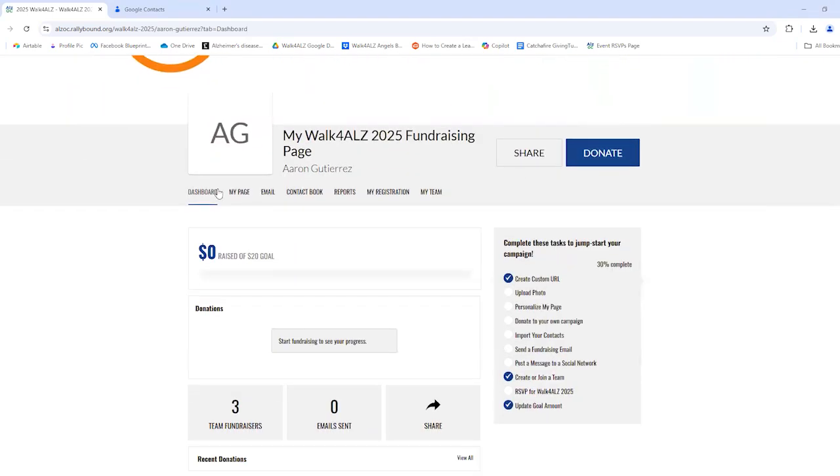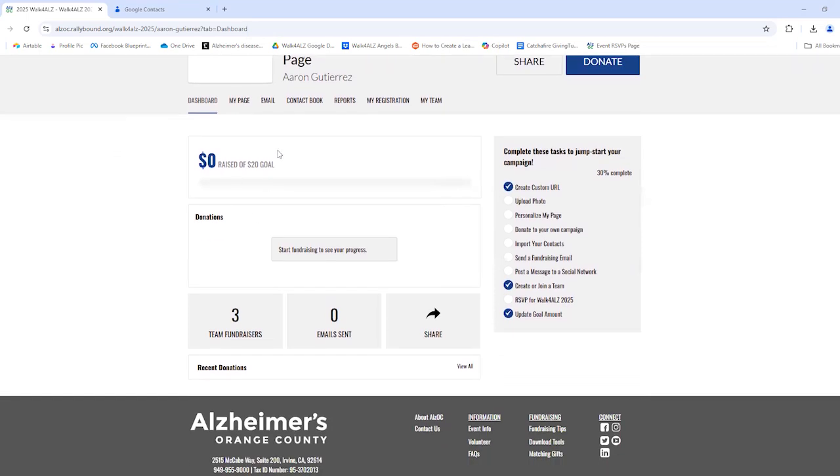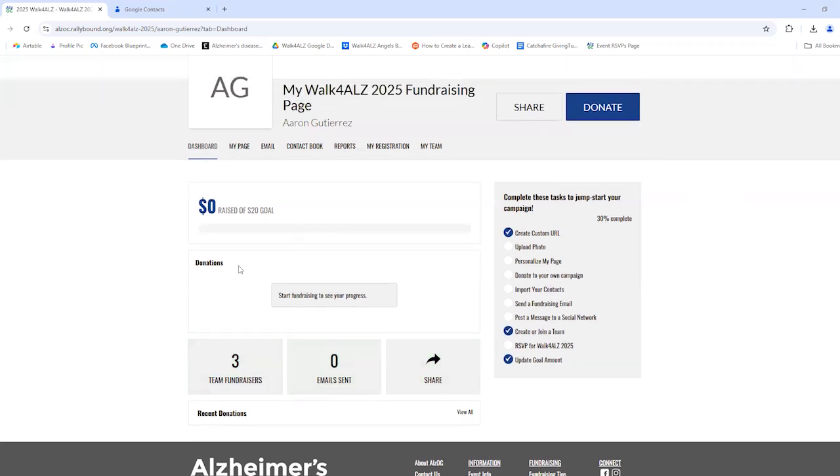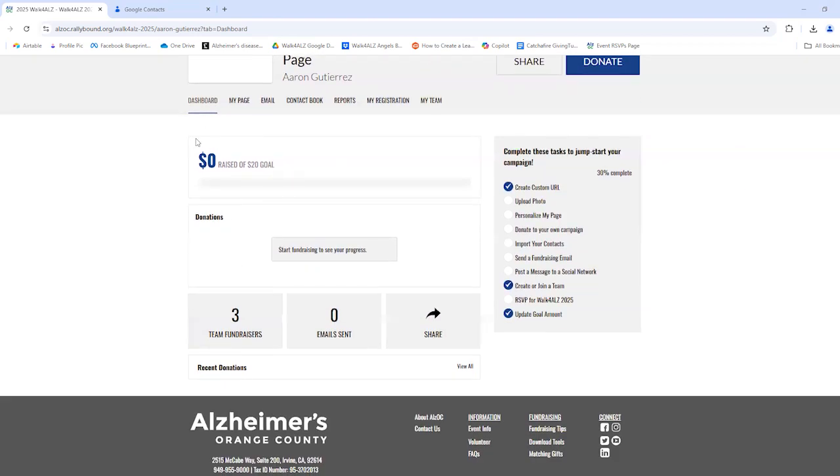If you scroll a little bit further down under the dashboard section, you'll see a little snapshot of some key things: your progress toward your fundraising goal, the donations that you've received, who is part of your team, emails sent, recent donations, etc. For this video, since this is just a test profile, there aren't any donations that we can see, but once you create your own page and people start donating, you should start to see that information populate on your own dashboard.